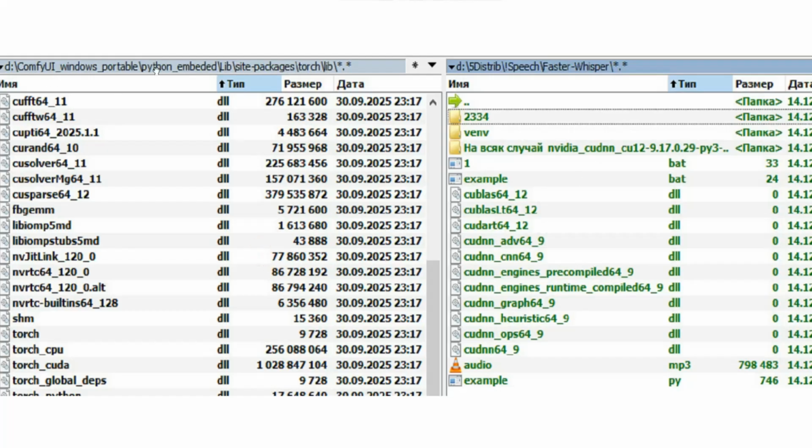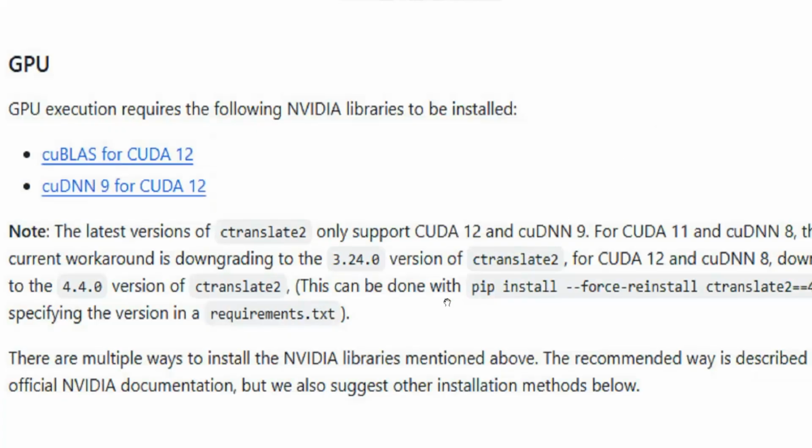There, in the ComfyUI python_embeded Lib site-packages torch lib folder, I found similar libraries that most likely would suit us in our task. So I simply took them from the ComfyUI folder and copied them to the Faster Whisper.